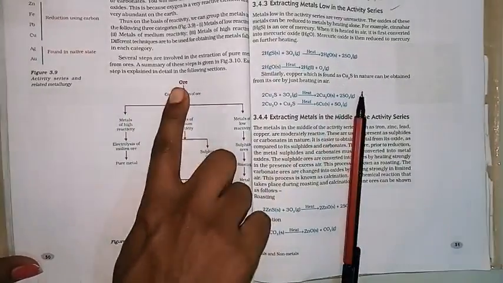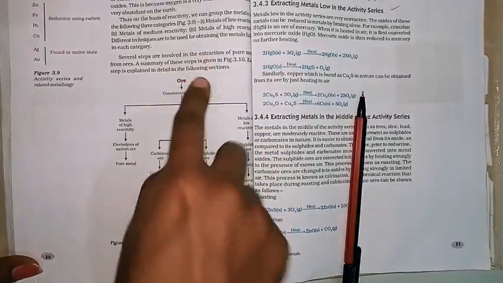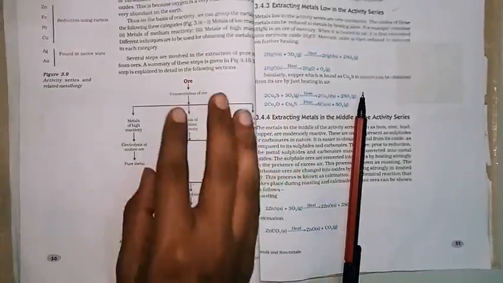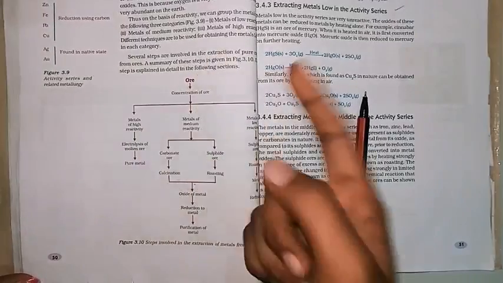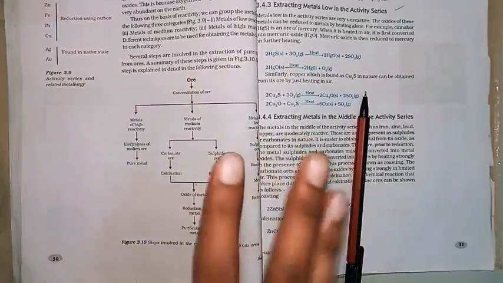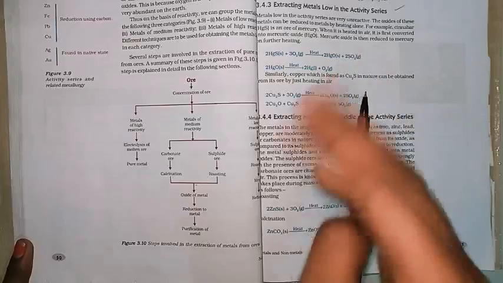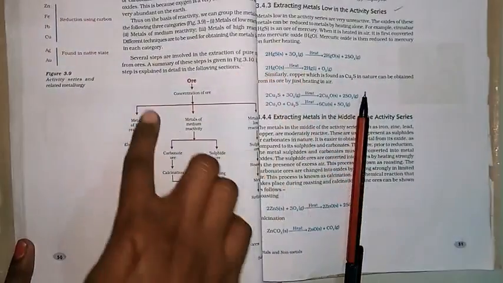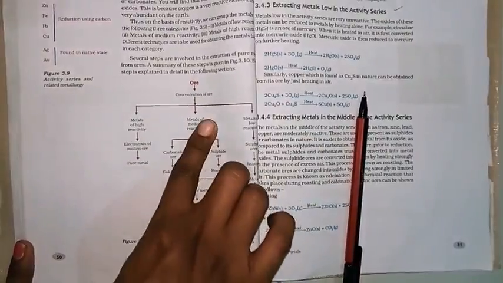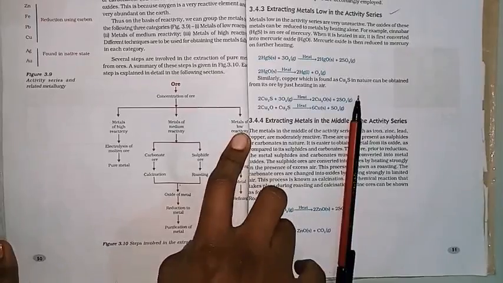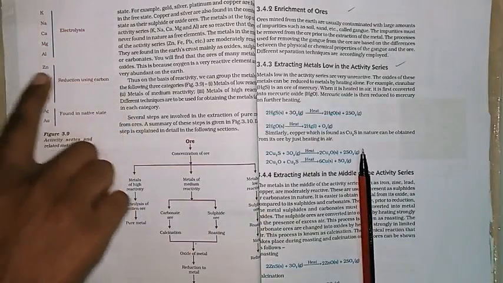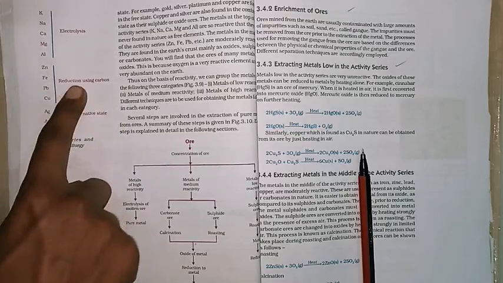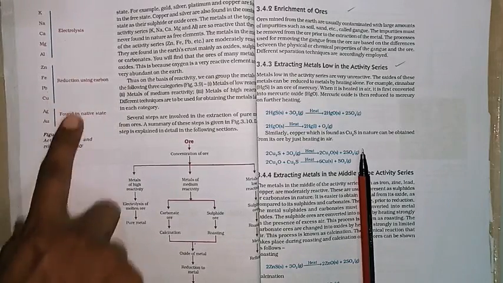After that, the metals of ore. You know that ores are the substances which have a high concentration of metals. So the metals are present in high concentration, that is called an ore. So the ore, as we know, has the metals. The metals are classified on the basis of reactivity in a series. There are three types: metals of high reactivity, metals of medium reactivity, and metals of low reactivity. This was discussed in the previous class.